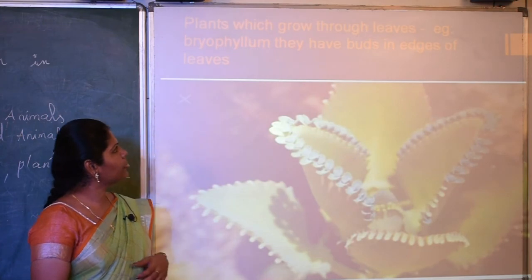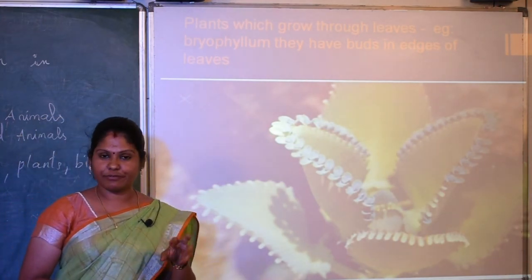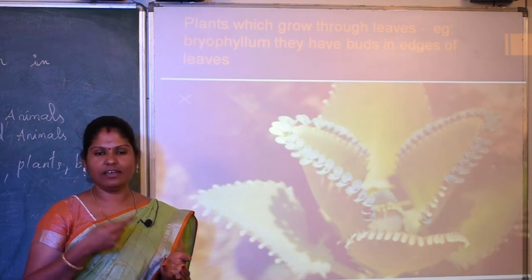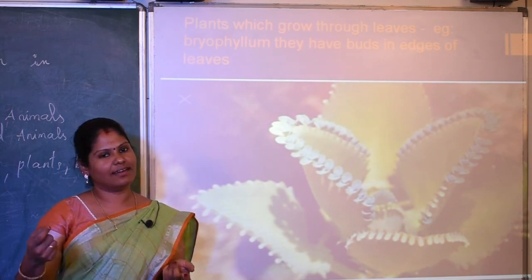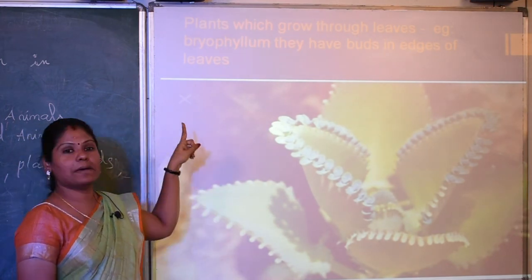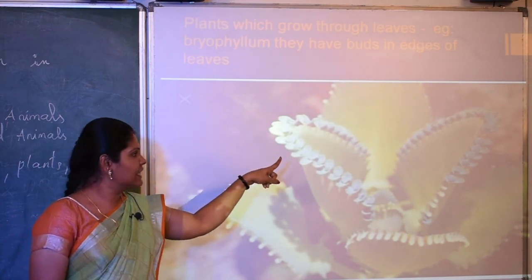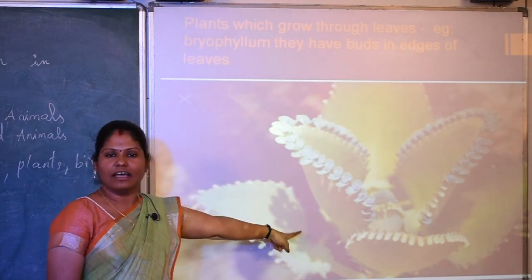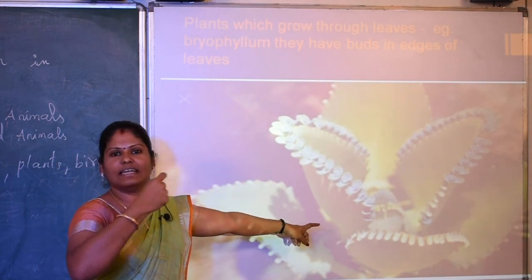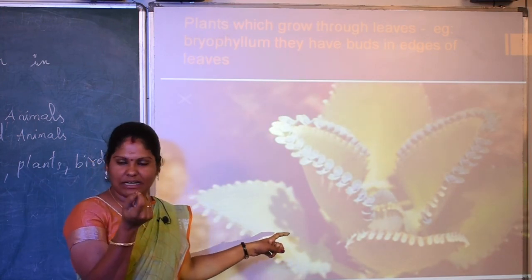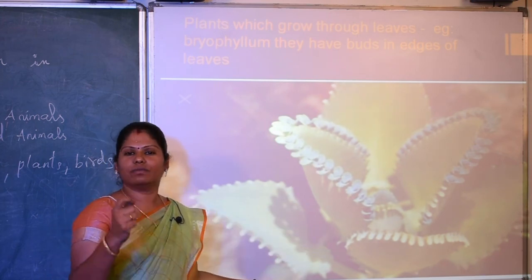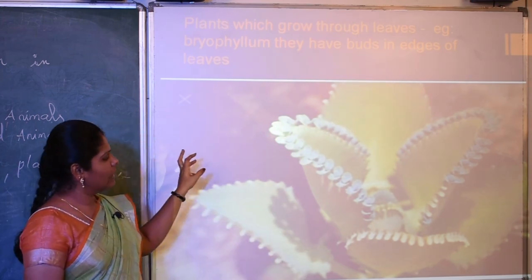And the next one is plants which grow from the leaves. We have seen till now that plants grow from stem cutting, underground stems and roots. There are many methods for a plant to reproduce. This is the last method, by which plants reproduce through the leaves. This is called the bryophyllum plant. The leaf has small buds on the edges of the leaves. From the leaves, a new plant will start growing.